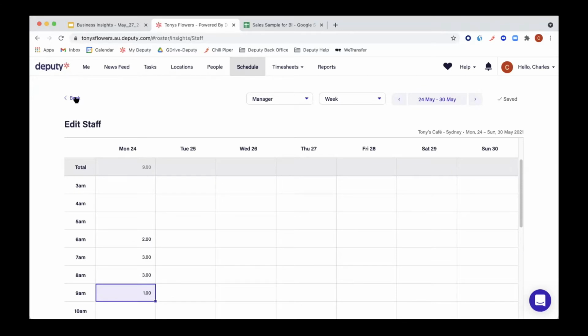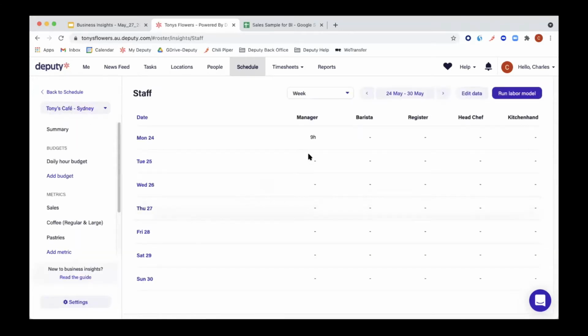Let's click on back. And you can see in your summary page, this will show up as 9 hours, but you did not schedule for 9 hours, as it's only a couple hours in the morning. What this says is that you told Deputy that between 6 a.m. and 9 a.m., you need 9 people to work 1 hour. Even though in reality, it could be 1 person doing a 6 to 9 a.m. shift, another one doing a 7 till 11 shift, and so on. But for Deputy, for this moment, it needs to budget 9 hours worth of 9 times 1 hour of salary, so 9 hours.